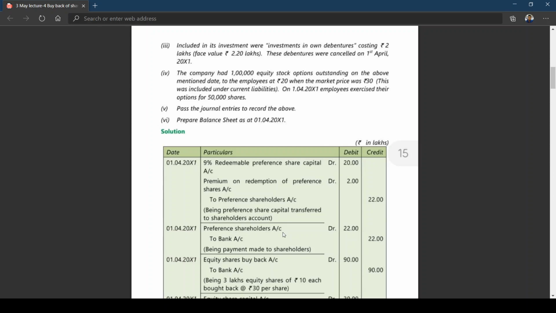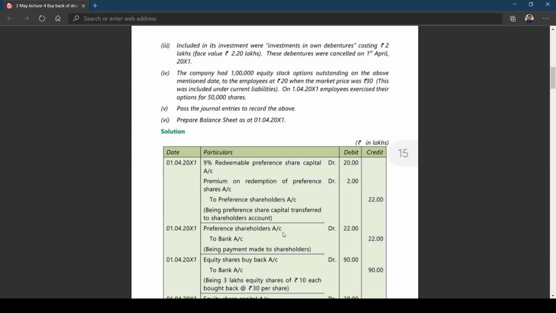How? Nominal value of redeemable preference share capital minus nominal value of fresh issue, which is nil. So the amount to be transferred to CRR is equal to the nominal value of redeemable preference share capital.